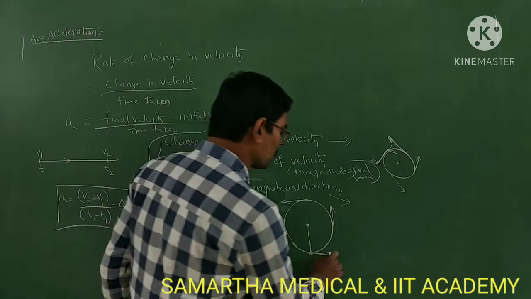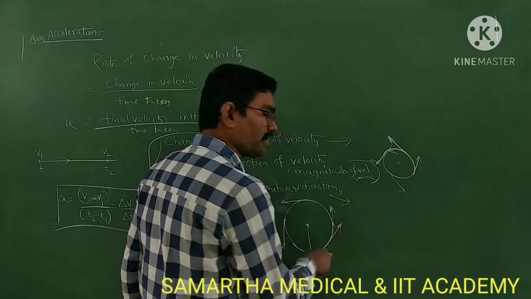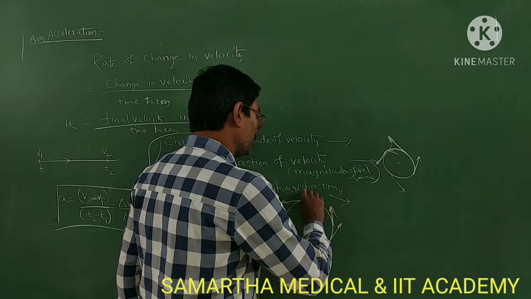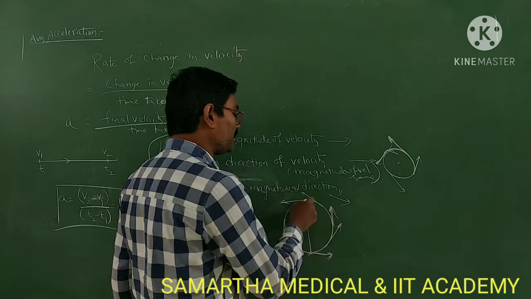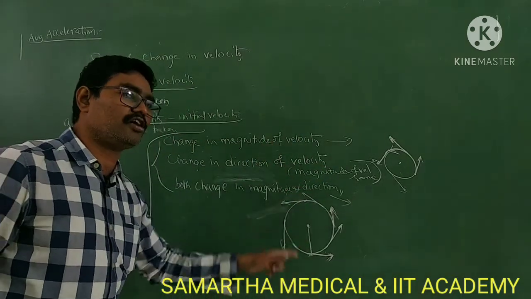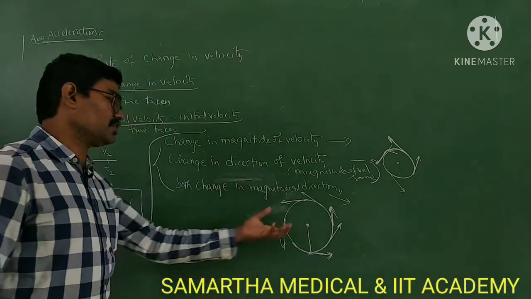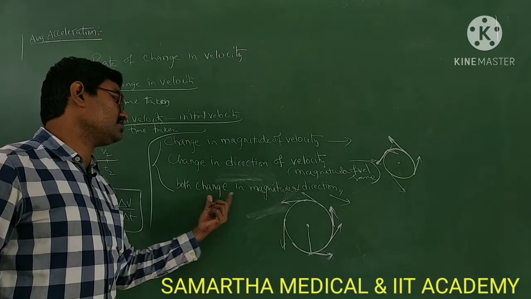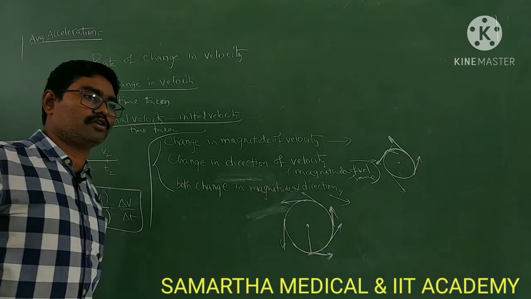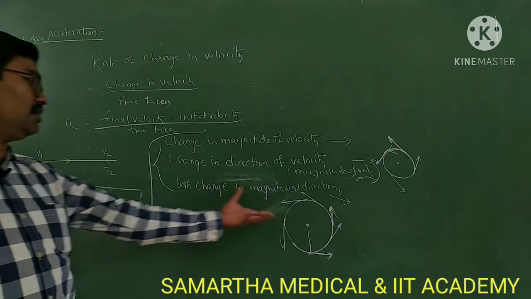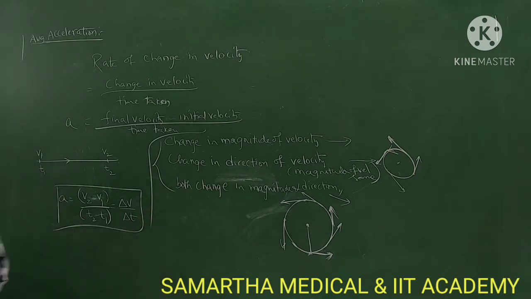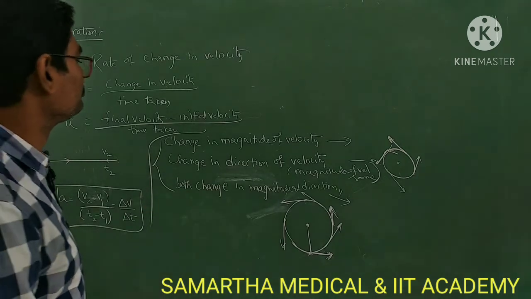At this point this is the direction; at this point you can draw a tangent, and that shows the direction. Like this, from point to point, instant to instant, you can notice the direction is different, and the magnitude of velocity is also different. So that is an example: both change in magnitude and direction means vertical circular motion. A particle going in a vertical circular motion is an example for both change in magnitude and direction. So that is about this. Next,